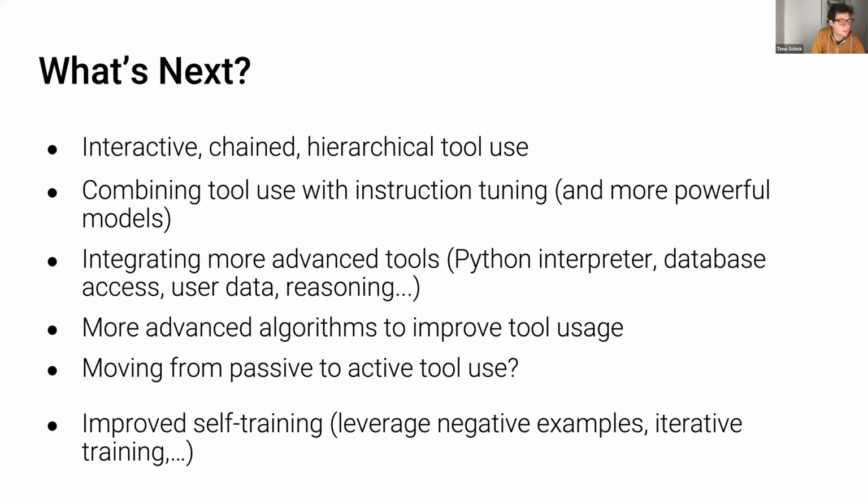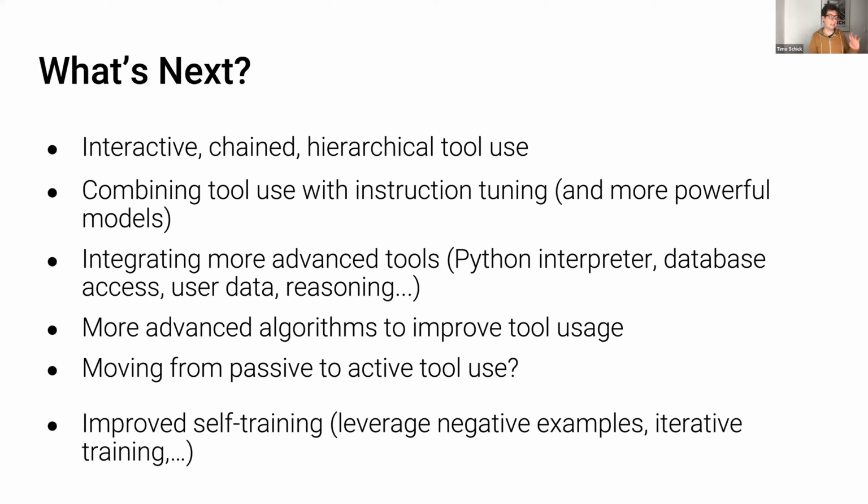Then another obvious thing is to integrate more advanced tools. Let's say a Python interpreter, database access, user data to get a more personalized experience, some reasoning. All of this has already been tried in some ways. It's easy to get that to work somehow, but I think it's really hard to get it to work really well. So even though all of those things have already been tried, I still think there's a lot of work to do. In general, more advanced algorithms to improve tool usage would also be interesting. We're exploring some reinforcement learning ideas here, which seems like a very natural fit.